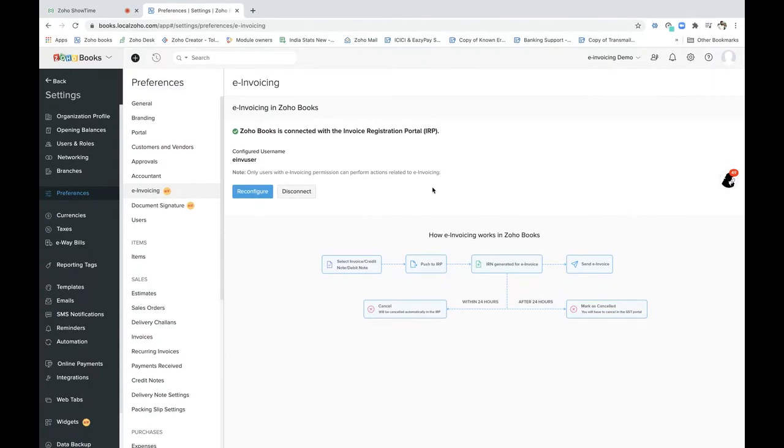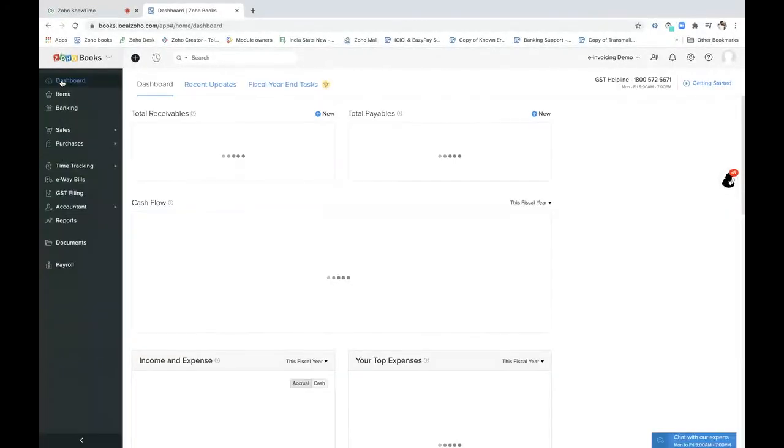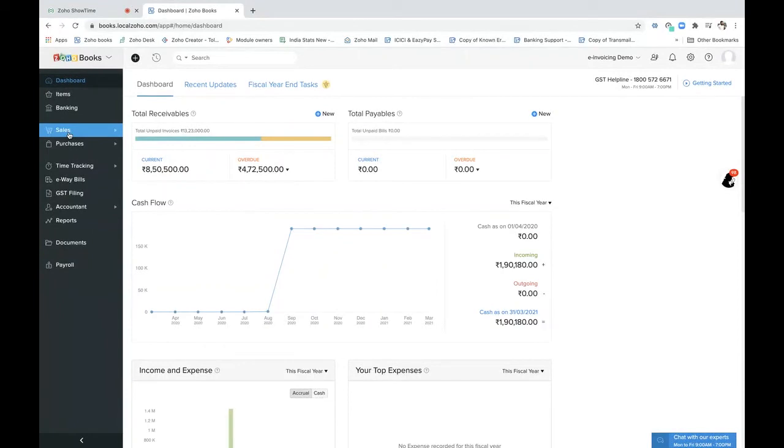Ideally, if you have registered Zoho as a GST Suvidha provider in the e-waybill portal, you can use the same credentials for e-invoicing as well. If not, you can very well generate a new set of credentials from the e-invoicing portal also, that is the IRP portal. Now this portal and Zoho Books is connected. Let's see a live demo on how we create a transaction and how we push it to the IRP portal and generate the IRN number.